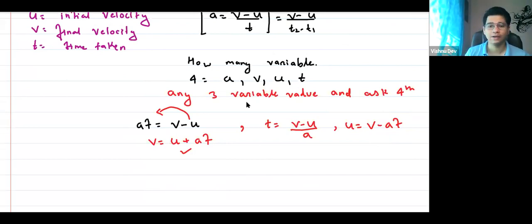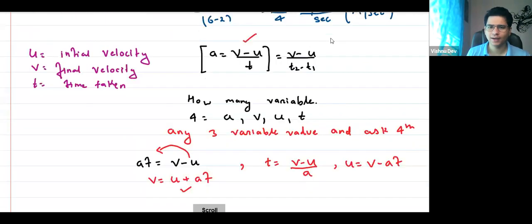Now, generally, when you talk about this, think about it. Is it necessary that the final velocity is more than the initial velocity? Tell me, is it necessary? No, sir. So I can say it is not necessary that the initial velocity should be less than the final velocity. But if velocity is decreasing, think about it.